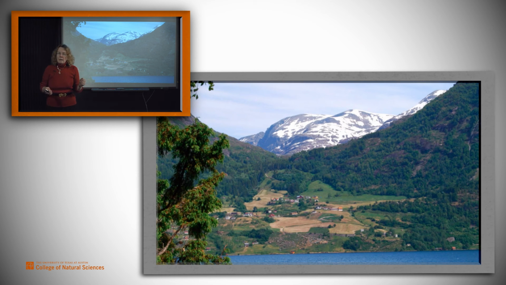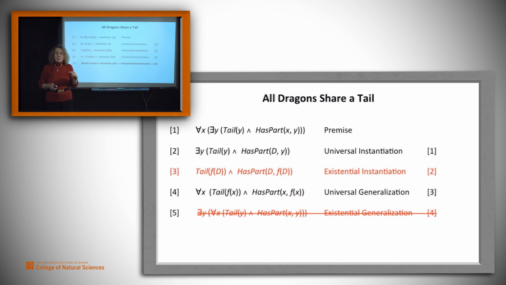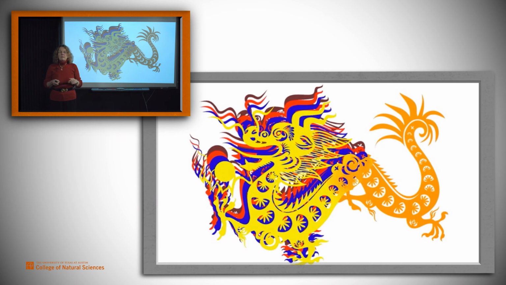Why might that be? Is it the case that there are any dragon tails at all? No. When might there be no dragon tails? There might be no dragon tails because there are no dragons. Do you see any dragons? Do you see any dragon tails? We've been blocked from concluding that there exists even one dragon tail, and that's right. We can't defend that based on what we know. So this line that we were able to do before isn't allowed by the sound version of existential generalization. There you have it. Do all dragons share a single tail? Nope.